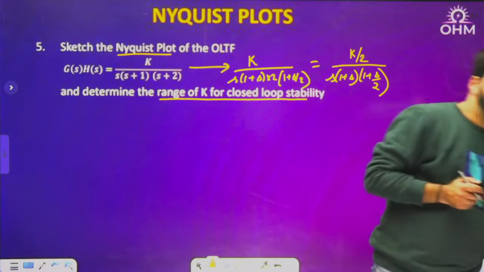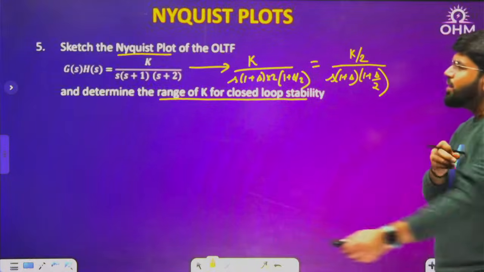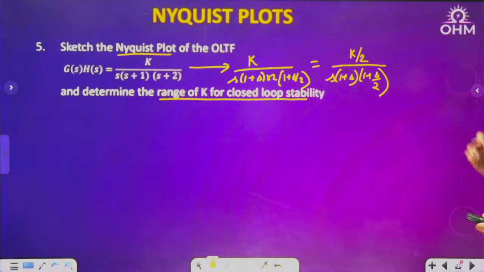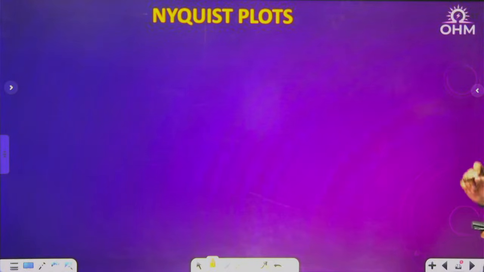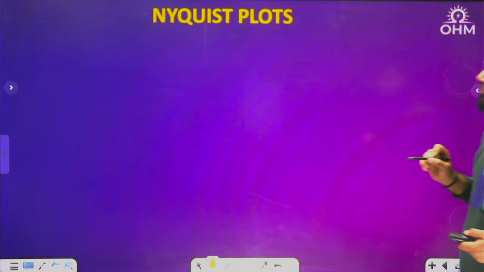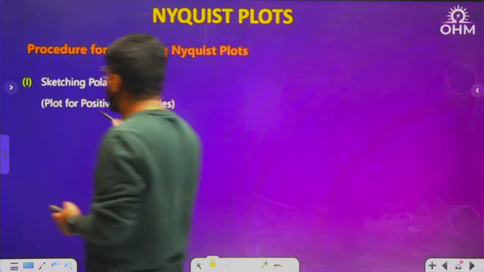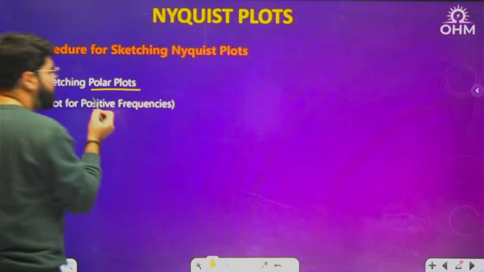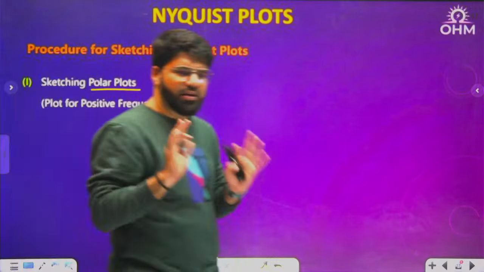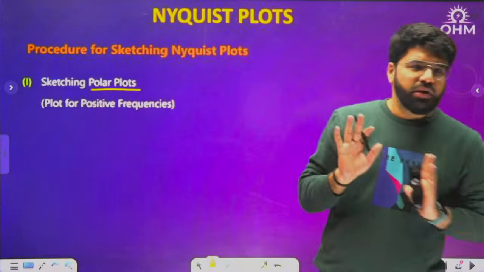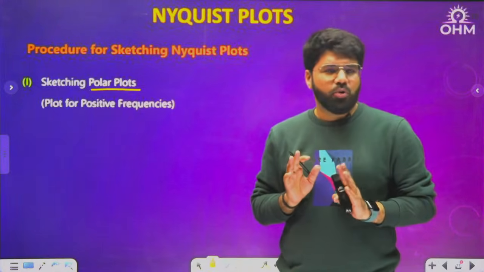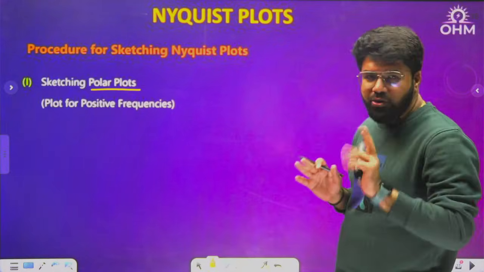So now see here, how do I complete the Nyquist plot of this one? I'll generally tell you the steps. For the Nyquist plot, the first thing is always the polar plot. And if you are done with the polar plot, you are almost done. The first step is getting the polar plot correct, and that is a major step that I think you have understood.